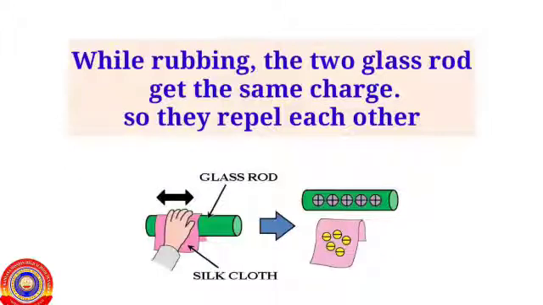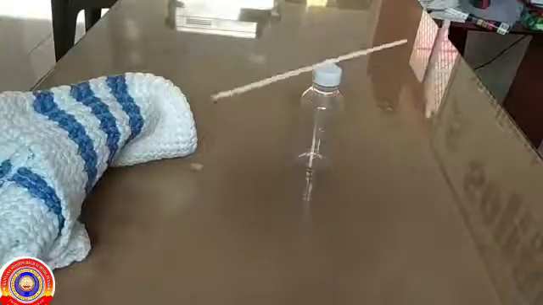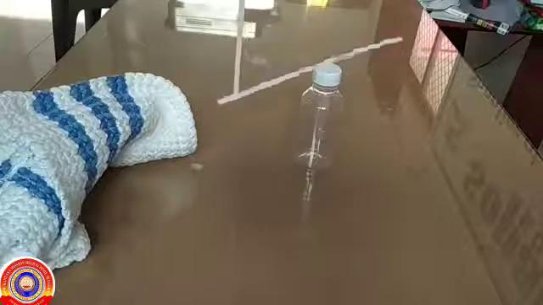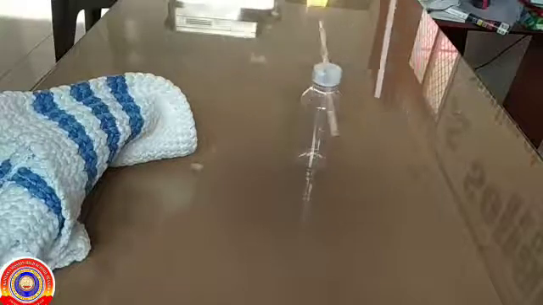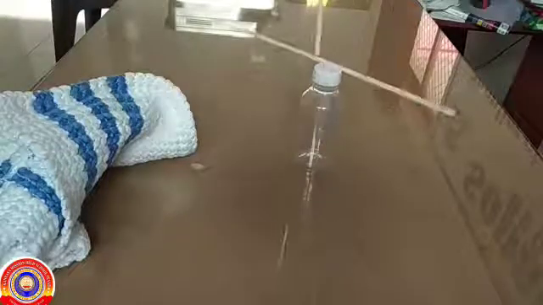When a glass rod is rubbed with silk, the glass rod acquires positive charge and silk acquires negative charge. Here, the two glass rods get the same charge, so they repel each other.